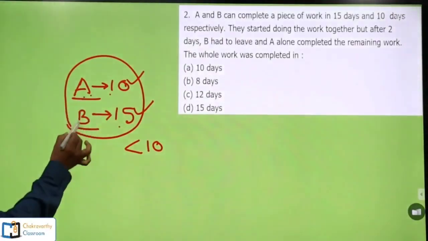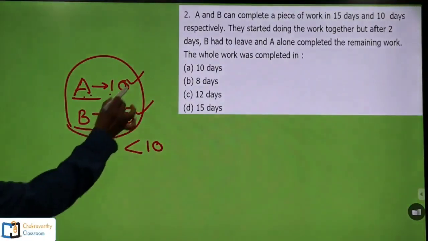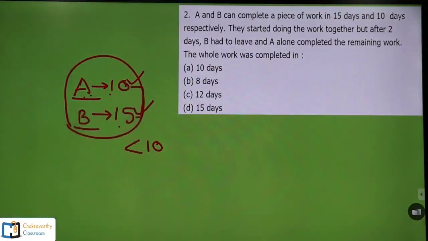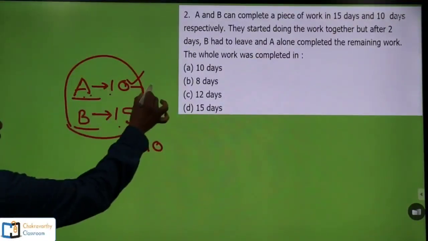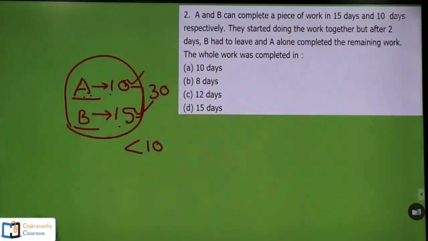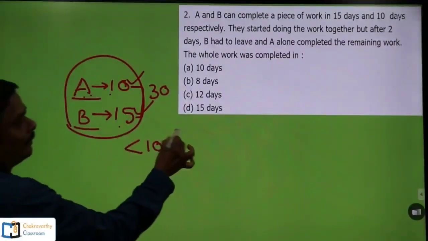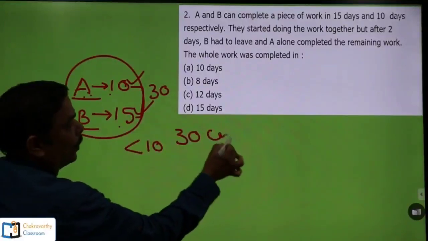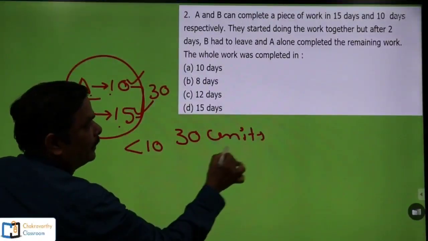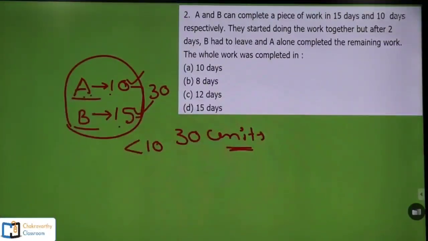First, if you get the data in this way, first of all, take the LCM of these two things, 10 and 15. Obviously the LCM is 30. You know this one. Let's take it this way: 30 units is the total work. Now observe the terminology here.